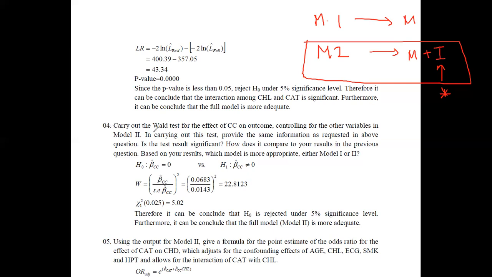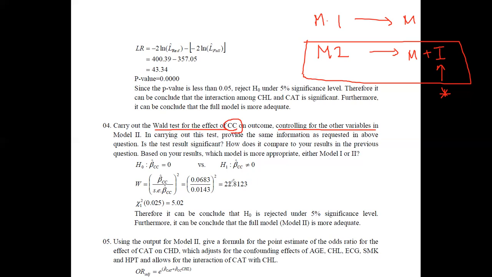And as the fourth one, you are asked to calculate the Wald test for the CC variable, and here also it says again controlling the other variables. It is because we do not need to pay attention to any other variables given. They are fixed now, and the only variable we have is this CC. Therefore, once we have fixed the other variables, we use the Wald statistic to test this. And here also you are asked to provide the same information requested in the above question.